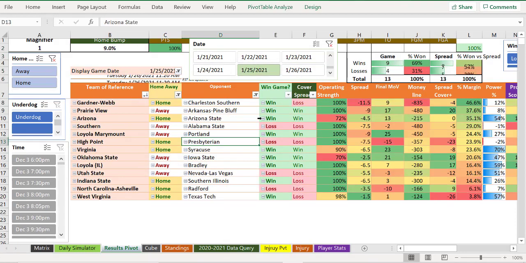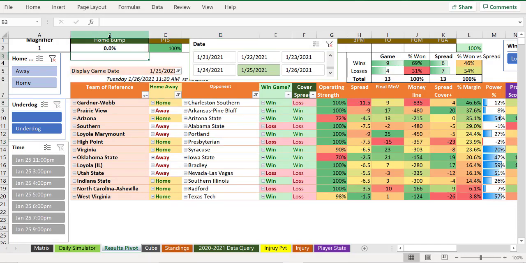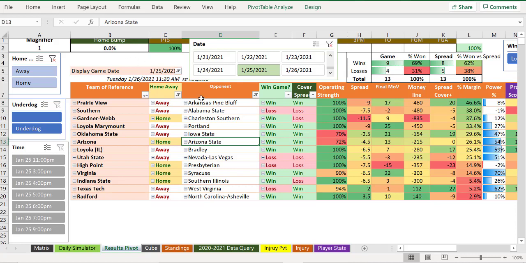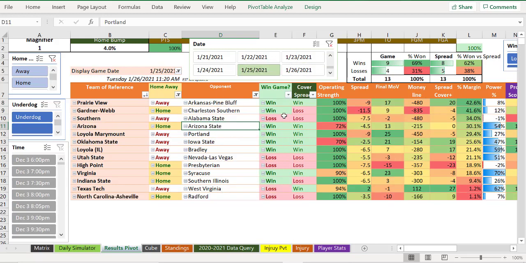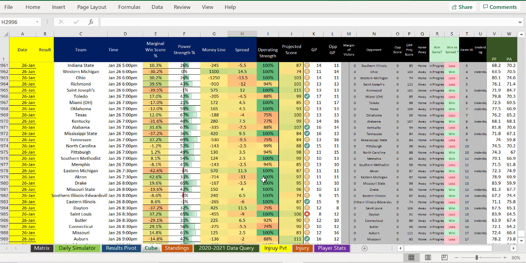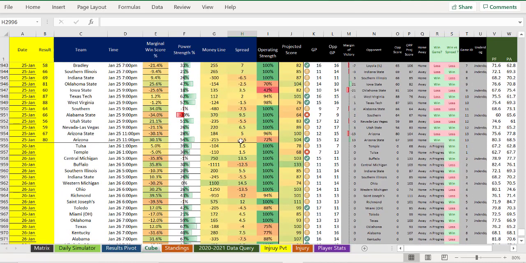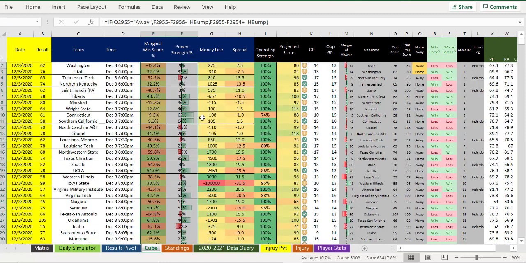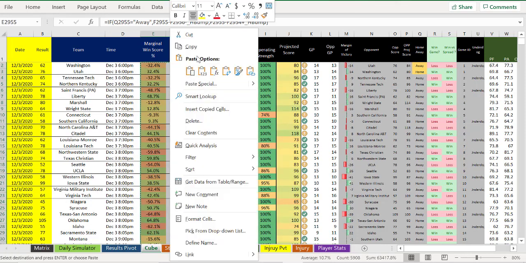So what we're doing is we're just doing a little regressive testing about what we could have done and how we could have optimized our wins and losses yesterday based on whatever the home bump is. Now, the reason why I can do that today, and this is the way I left it yesterday, was I left it at 4%, which made us 8-5 and 7-6 on the spread. Now, if you're maintaining this file yourself and doing work on it, that means that this marginal win score area sometimes is a formula. And it's a formula when I want to be able to adjust that home bump.